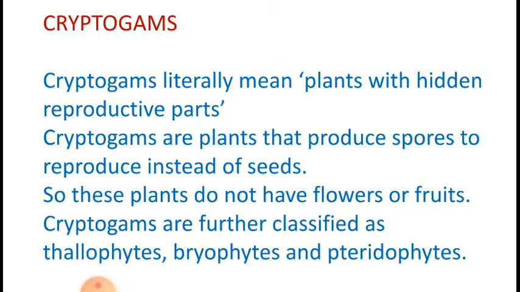So these are the plants that do not have seeds, but still they reproduce with the help of spores. So these plants do not have flowers or fruits, and cryptogams are further classified as thallophytes, bryophytes and pteridophytes. So these three subclassifications are under those plants that do not have seeds and they reproduce through spores and they do not bear flowers or fruits.